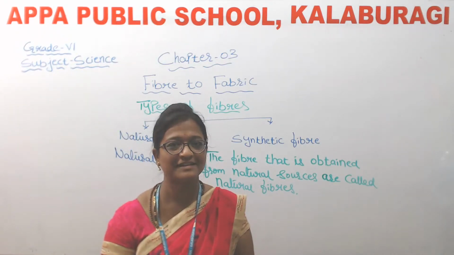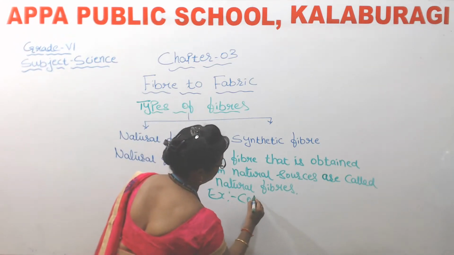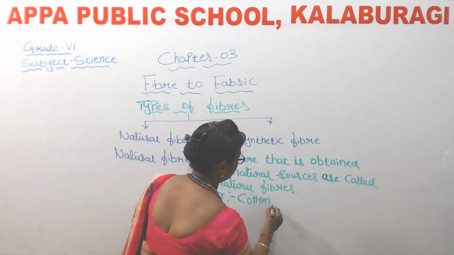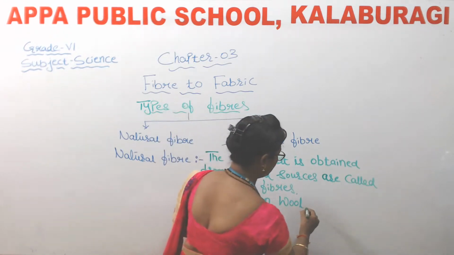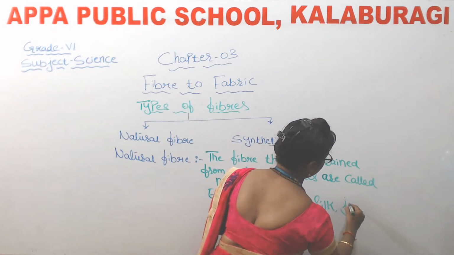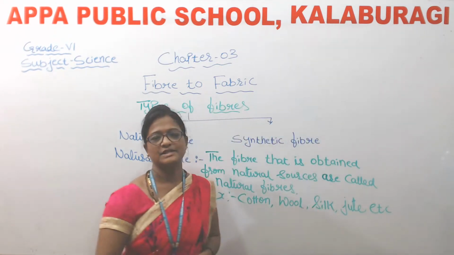Yes, any guess? Yes. Cotton, wool, silk, jute, etc. Okay.